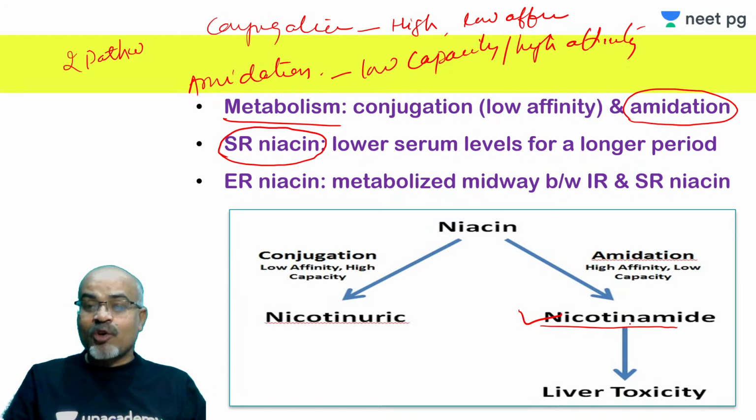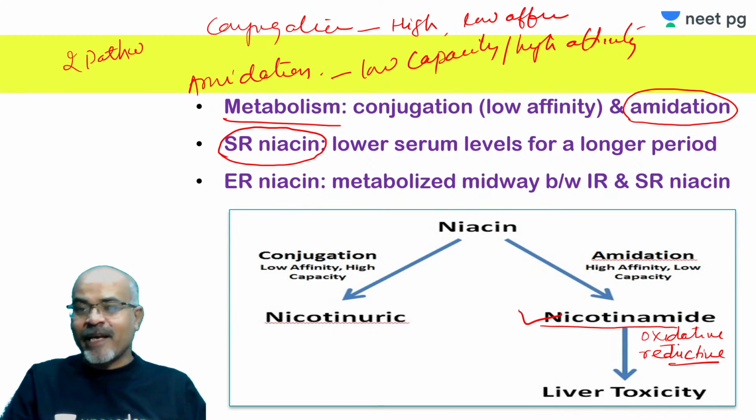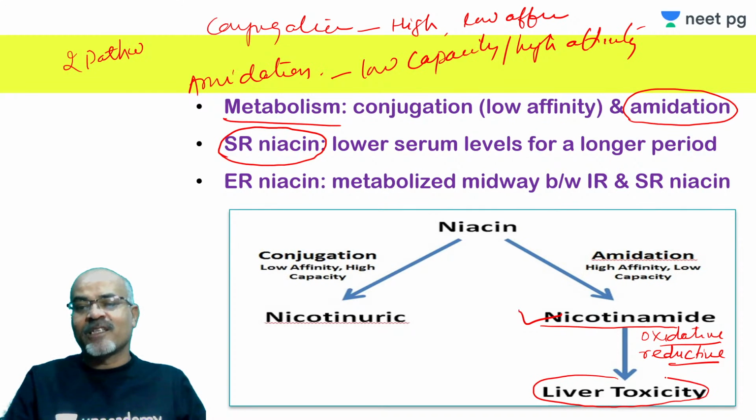Ultimately this nicotinamide is broken down by various enzymes into many oxidative and reductive metabolites. These can all interfere with hepatic cells and increase the tendency of liver toxicity. This is the reason given for increased toxicity with SR niacin.